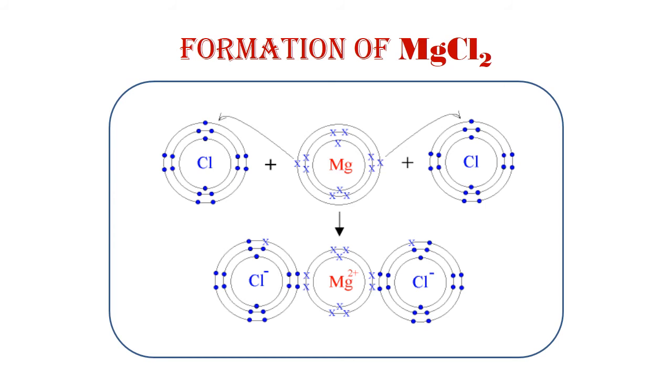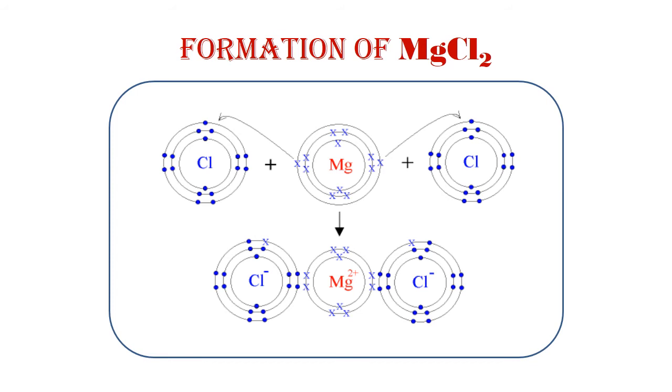When the magnesium atom donates these 2 electrons from the valence shell to the Cl atoms, it is converted into Mg2 positive ion, because when it is converted to Mg2 positive ion, it has fully filled orbitals, completely filled orbitals. It attains a stable configuration.